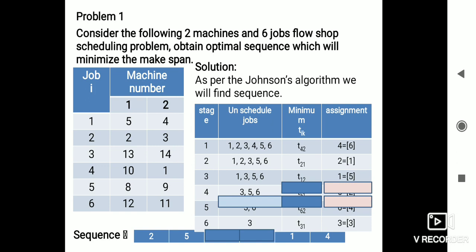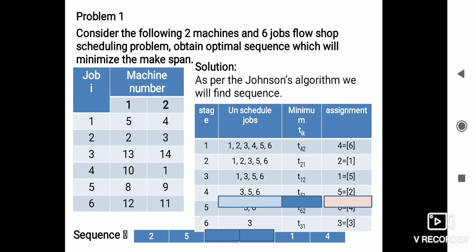The fifth job has the minimum, 8 minutes, on the first machine. That is the minimum processing time, so we place it in the first available position, which is second. We place the fifth job there and cross it out.